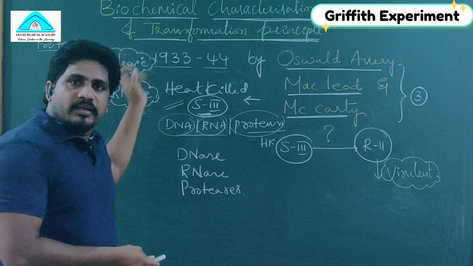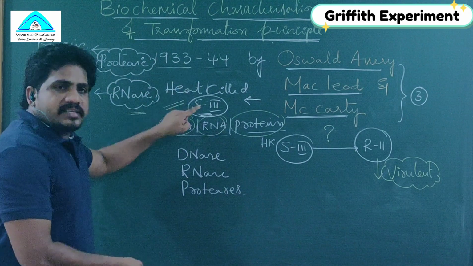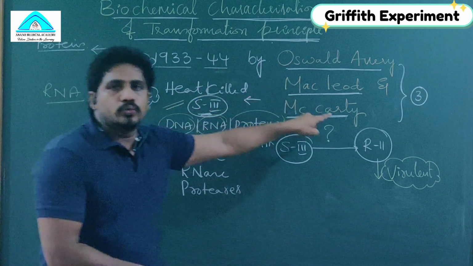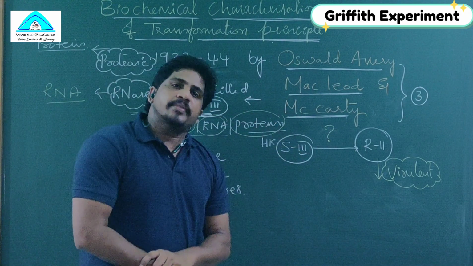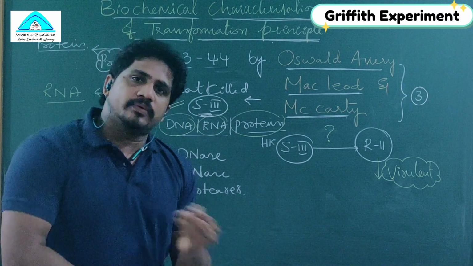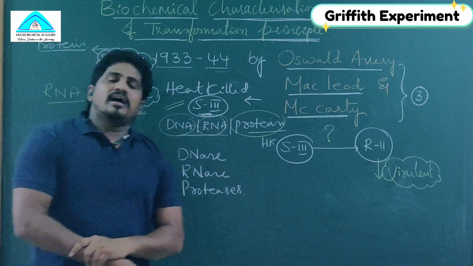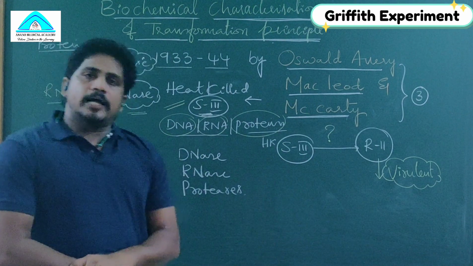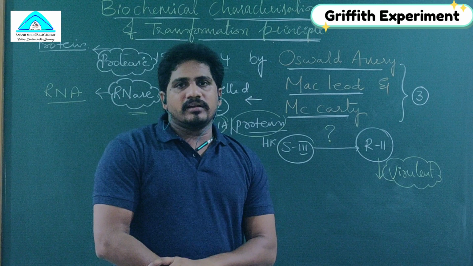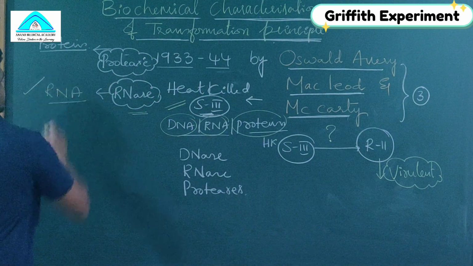Before, proteins were removed, but in this case only RNA was removed. When RNA-less S3 and R2 were injected together into the mice, the mice died. Means whether RNA is present or absent, death of mice is common. So RNA does not have any role. That is the conclusion from the second step.